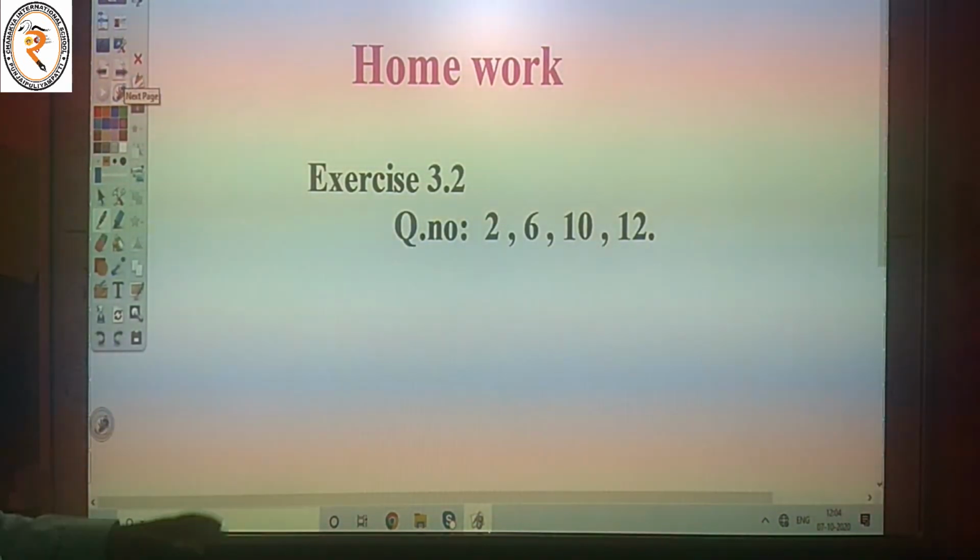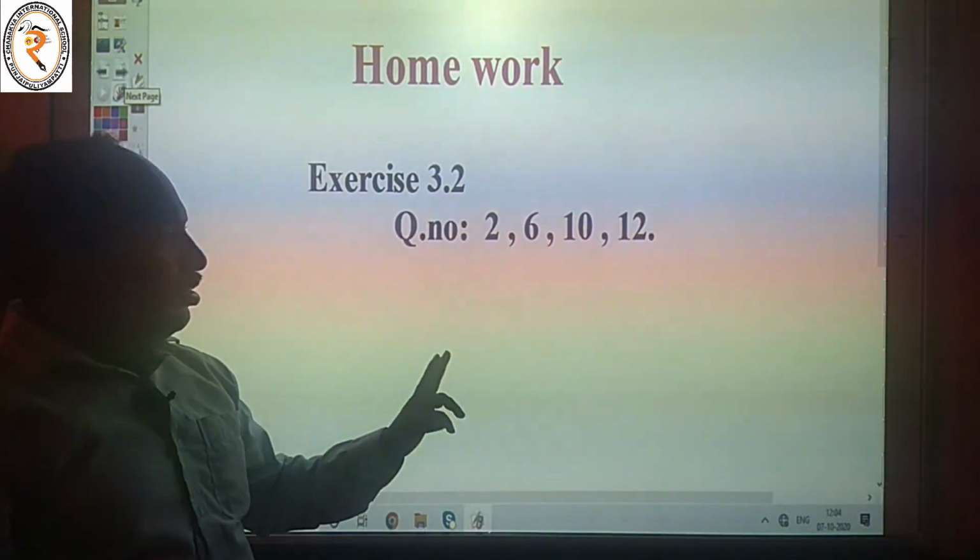And finally our homework part: exercise 3.2, question number 2, 6.